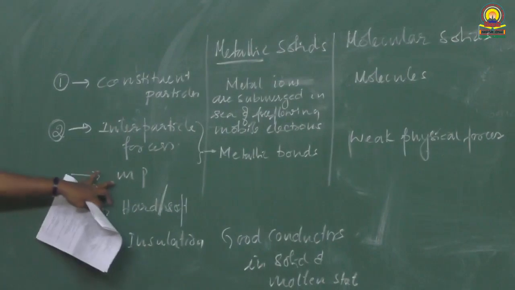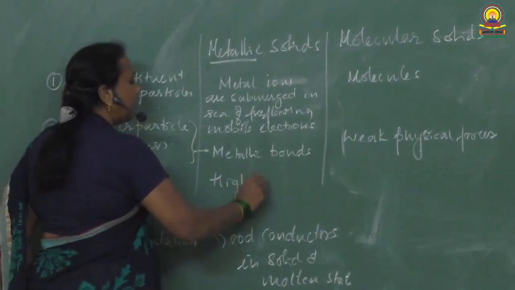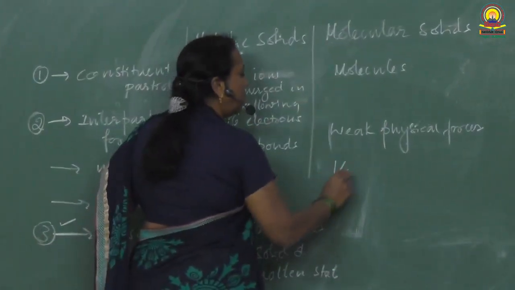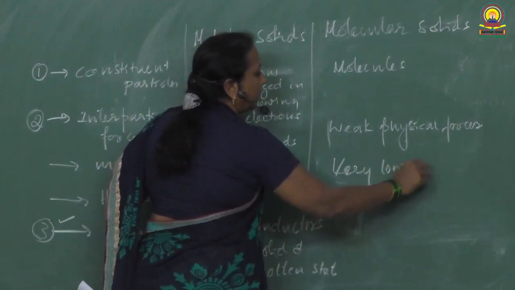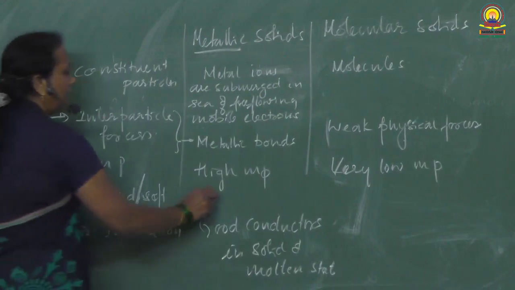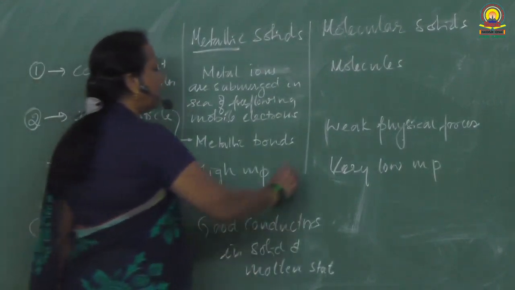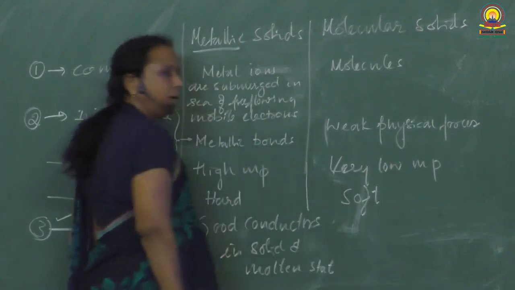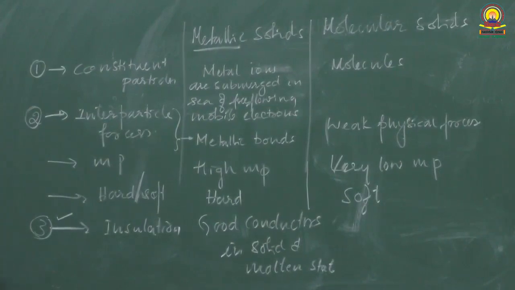Coming to melting point, metallic solids have got high melting point, whereas molecular solids have got very low melting point. Okay? Metallic solids are generally hard. In most of the cases they are hard. Molecular solids, most of the cases they are soft. Okay? For every point there is an exceptional point also.